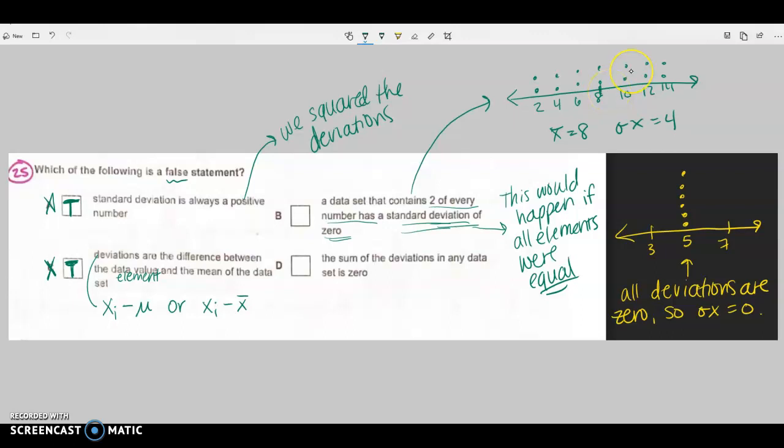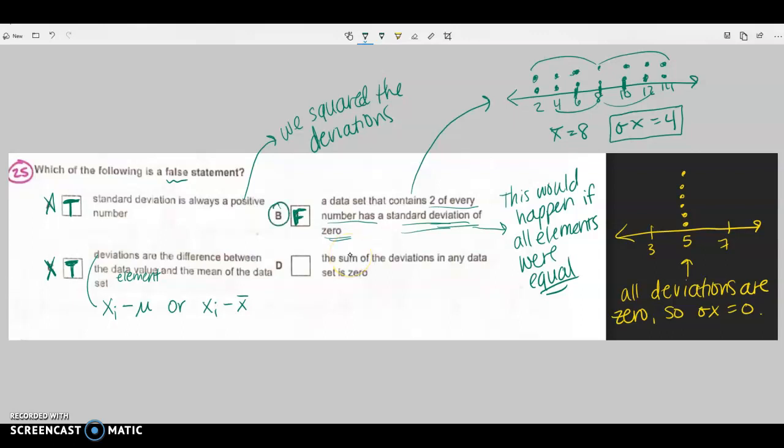So we do have deviations here. When we're looking at the deviations, this value has a deviation of 2, this value has a deviation of 2, so there's 4 elements that deviate 2 spaces. There's 4 elements that deviate 4 spaces. There are 4 elements that deviate 6 spaces. All of those deviations contribute to the standard deviation formula, and you end up getting 4 as the standard deviation. So this is actually a false statement, so this would be our answer choice.